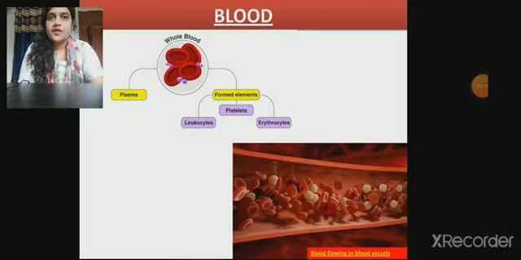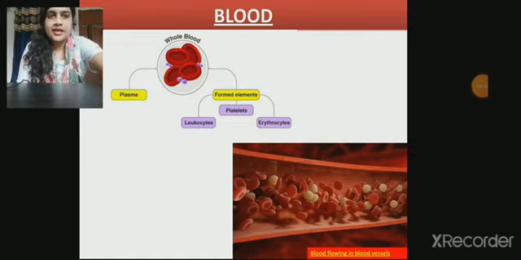Similarly our WBCs do, as whenever a foreign antigen enters our body, they fight against it and phagocytize or kill it by some immune cells like neutrophil, basophil, eosinophil and natural killer cells, etc.